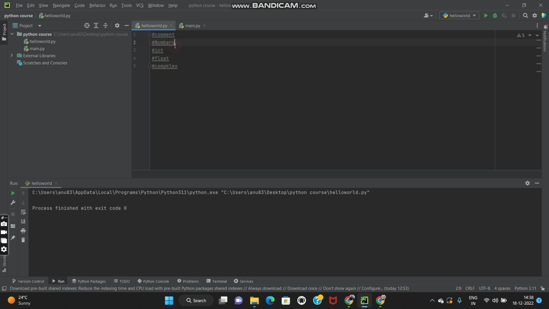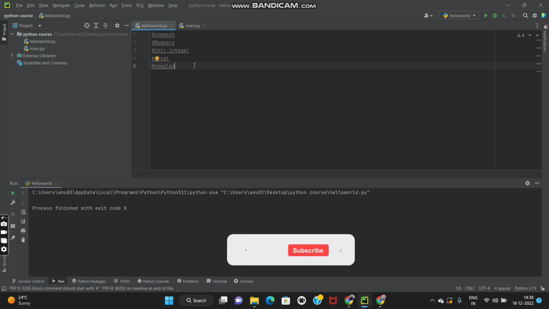An int is an integer value, which is a whole number that can be negative or positive. A float is a decimal value. It can also be negative or positive, but if it contains a decimal number, it is called a float numeric value. And complex is basically an imaginary number.